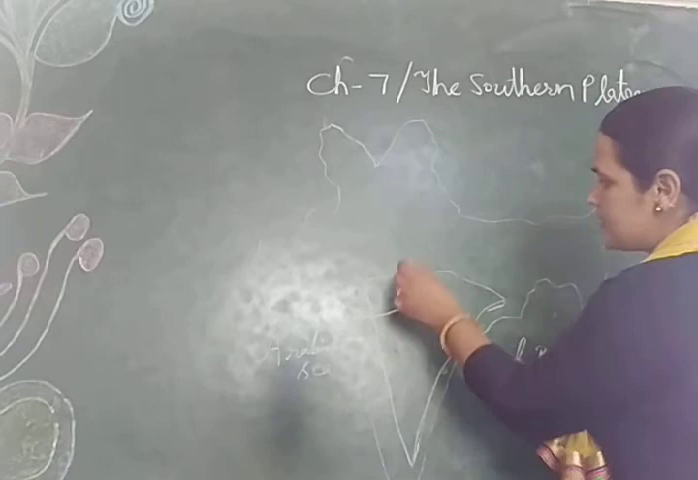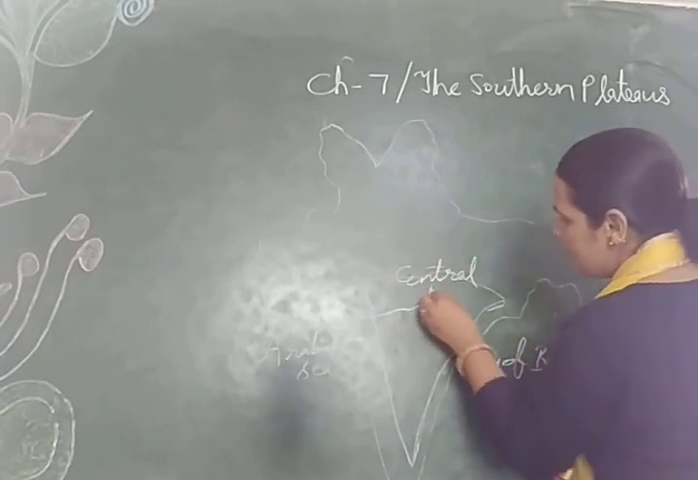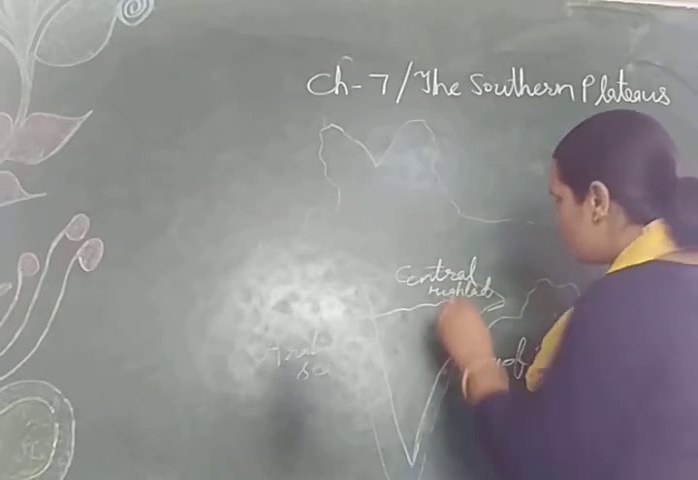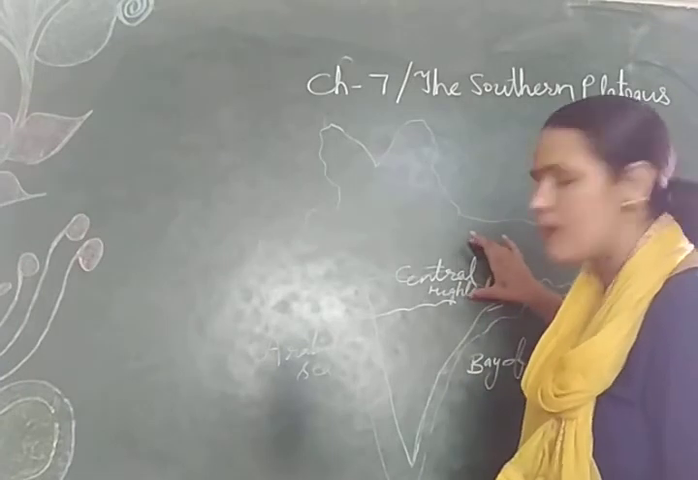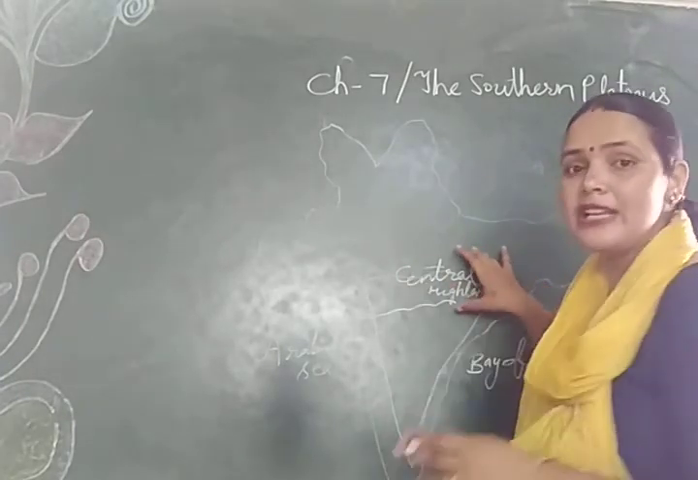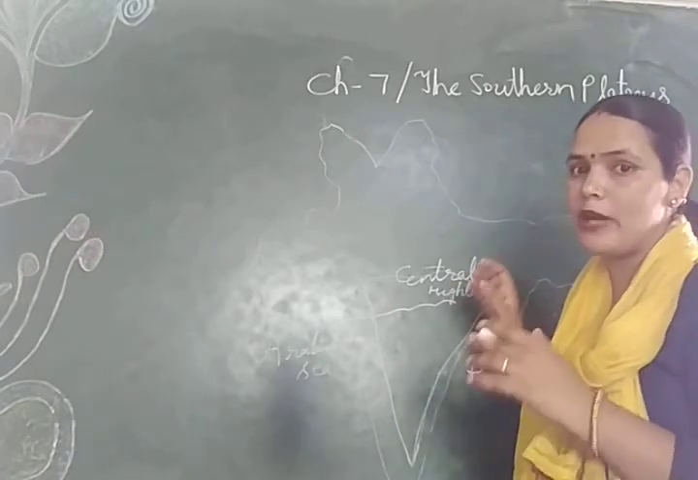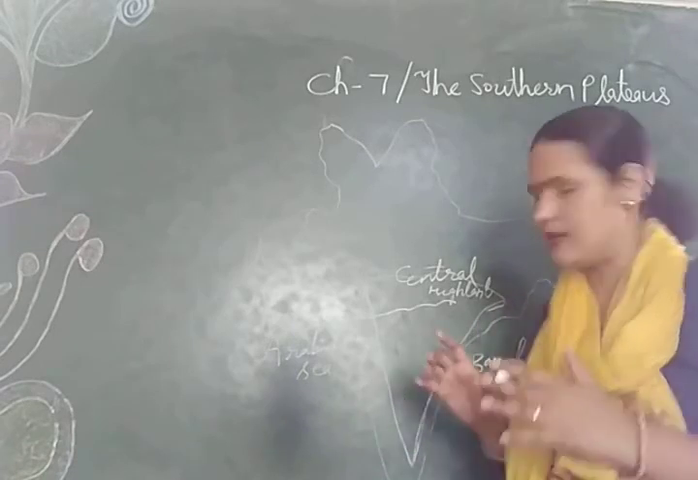One is the central highland, which is made up of two plateaus, the Malwa Plateau and the Chota Nagpur Plateau. So this central highland, the upper part of the river Narmada, is made up of two plateaus, the Malwa Plateau and the Chota Nagpur Plateau. And Chota Nagpur Plateau is rich in minerals.